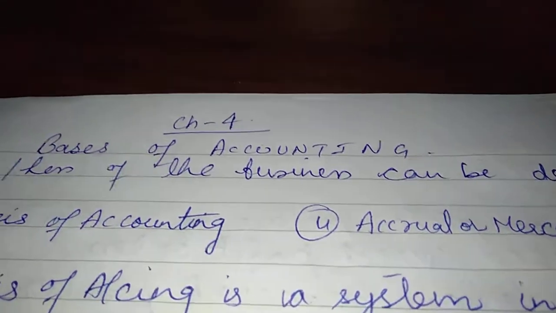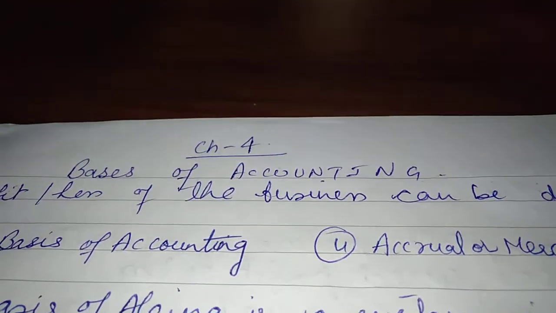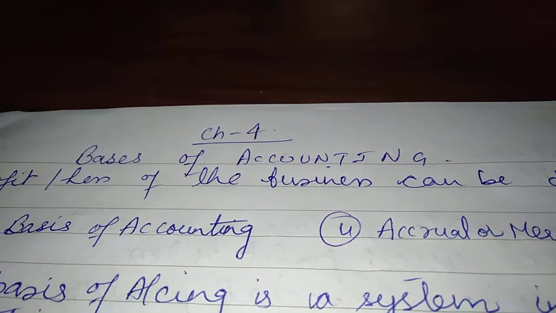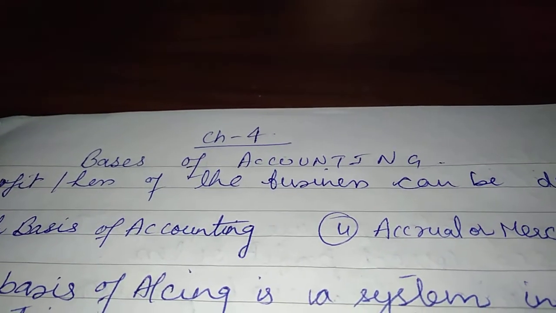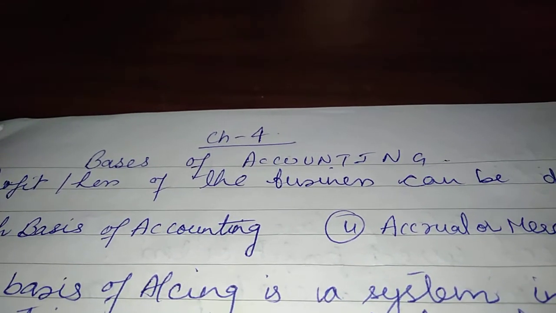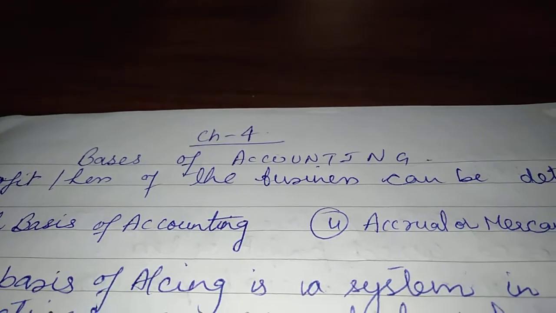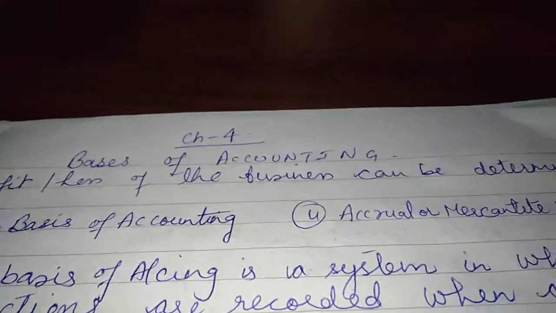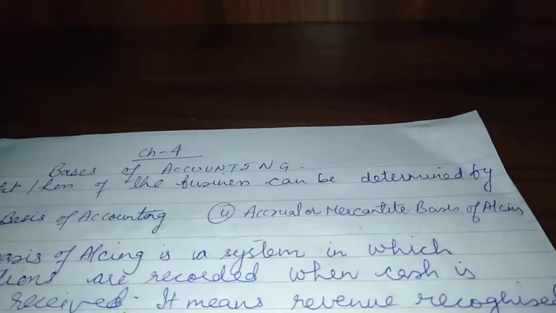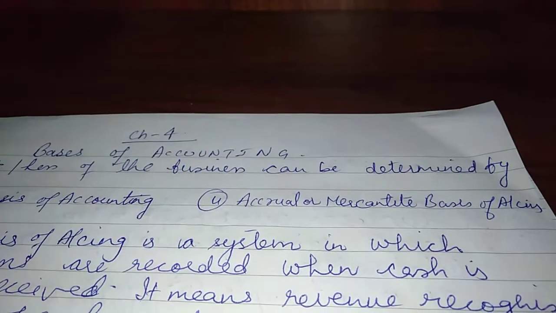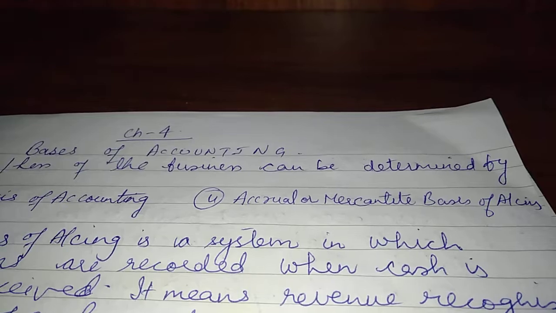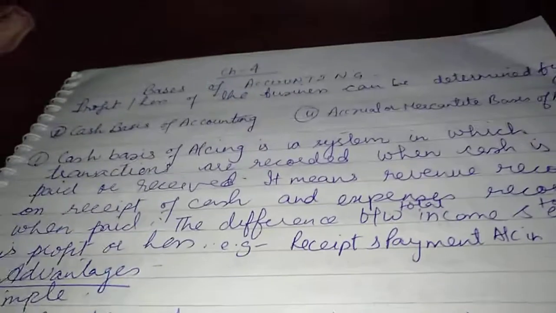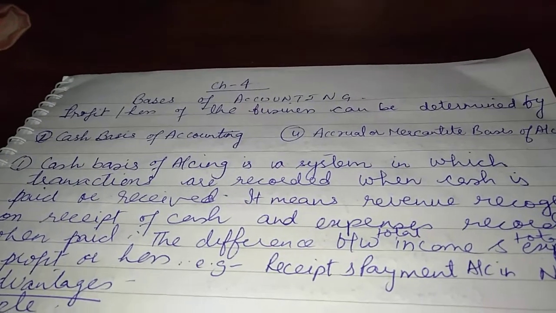Good morning, students. Now, chapter 4 of accounting. This is also a theory chapter. This is basis of accounting. In order to calculate profit and loss of a business, we can determine it in two ways in accounting. The first way is cash basis of accounting, and the second way is accrual basis of accounting or mercantile basis of accounting. Now, firstly, what is cash basis of accounting?